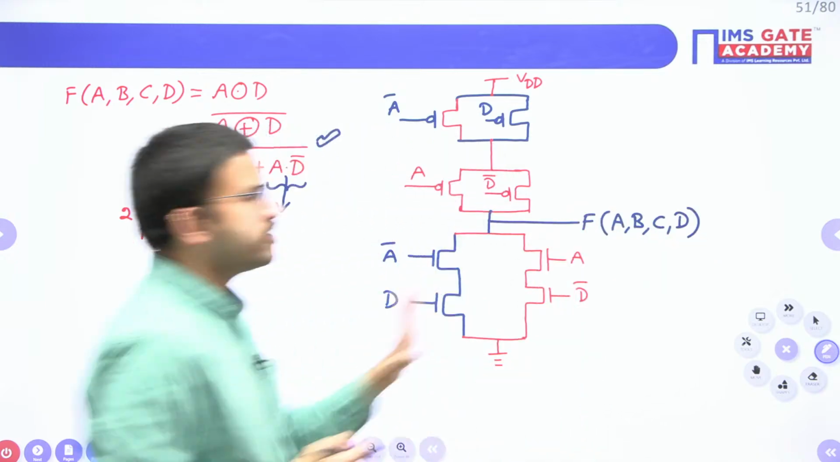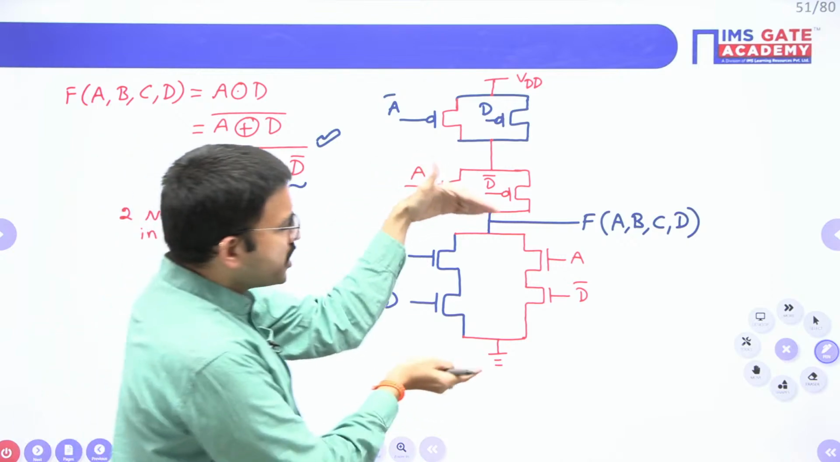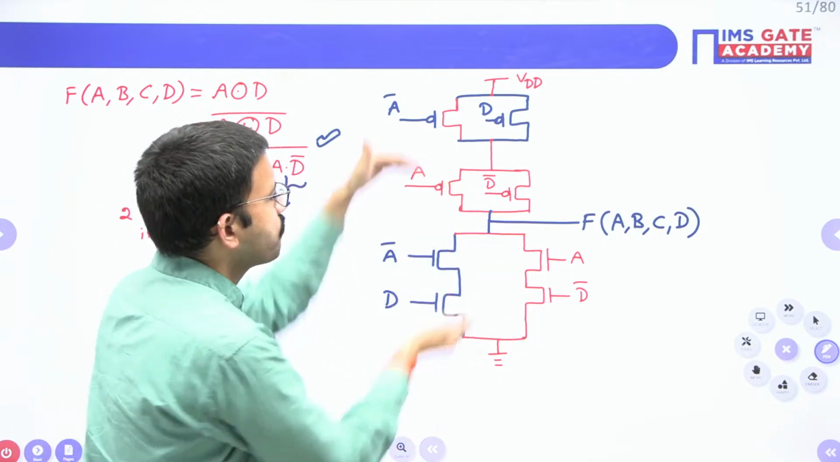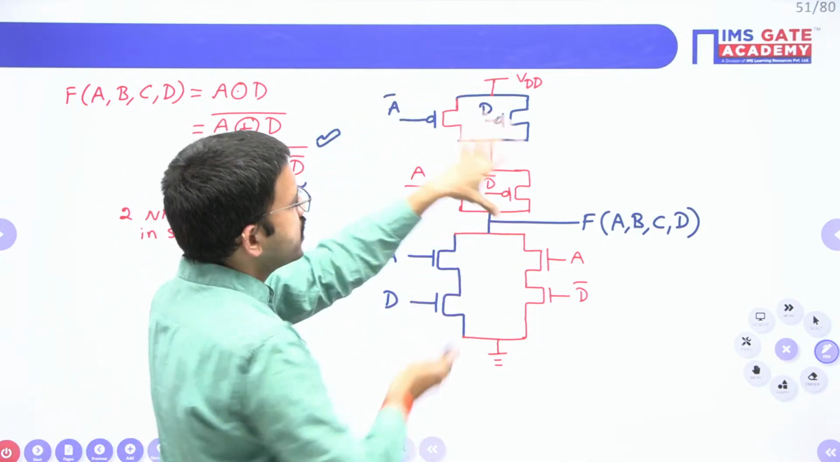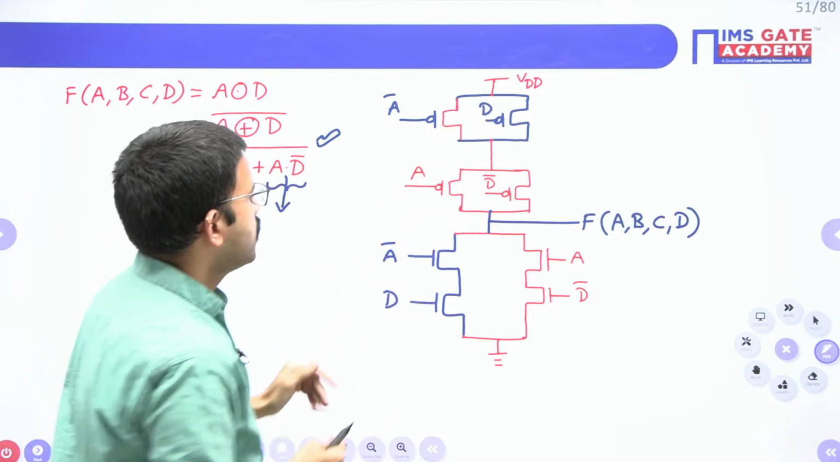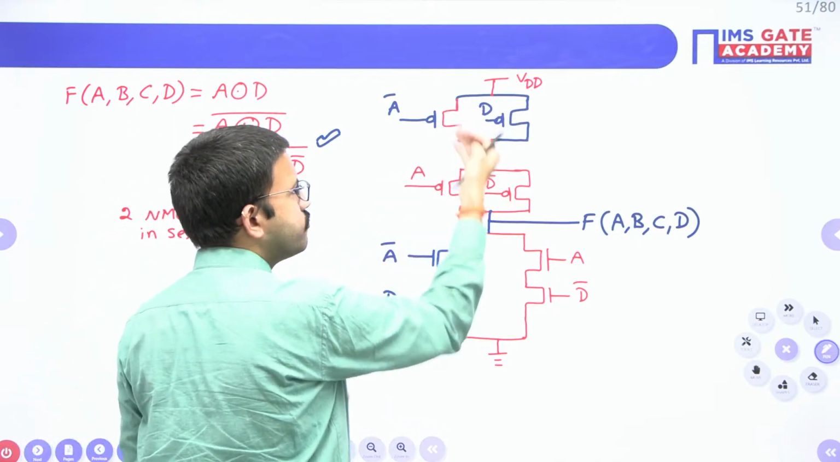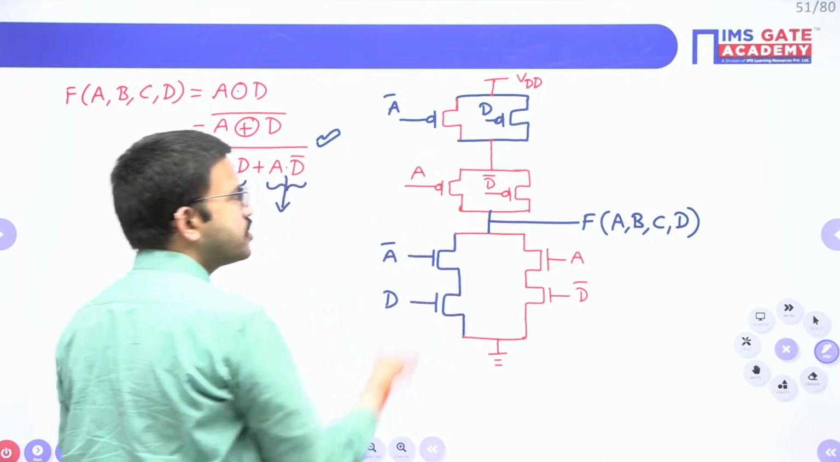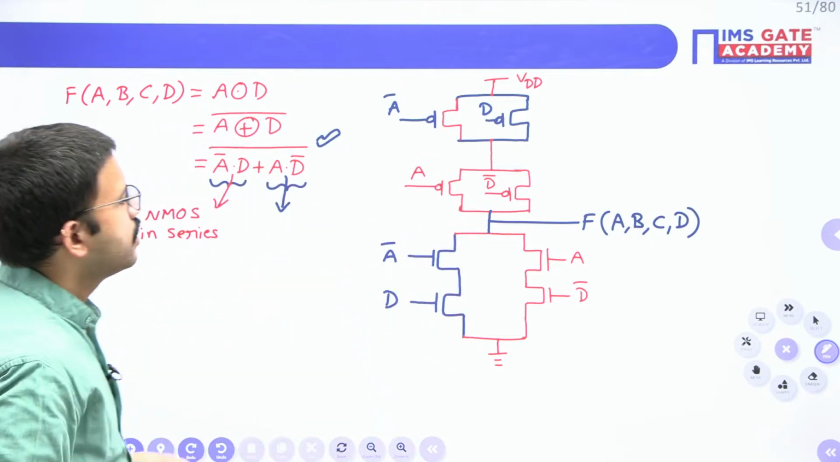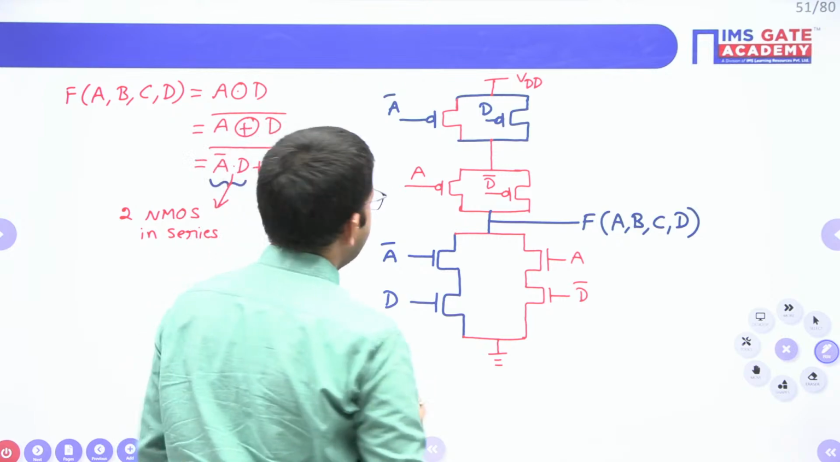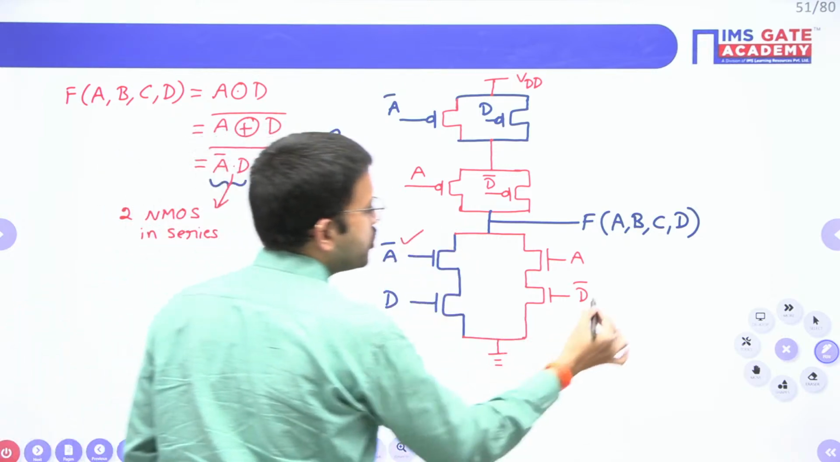Okay, I hope it is clear for everyone. Between output and ground, we will connect the NMOS transistors. Between supply and output, we will connect the PMOS transistors. If NMOS is on, the corresponding PMOS is off, or if PMOS is on, the corresponding NMOS is off, and vice versa. Now, here you are having A bar, here you are having D bar.